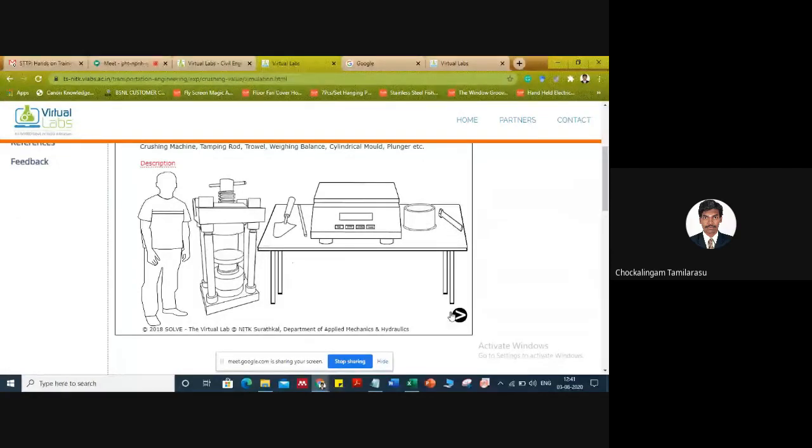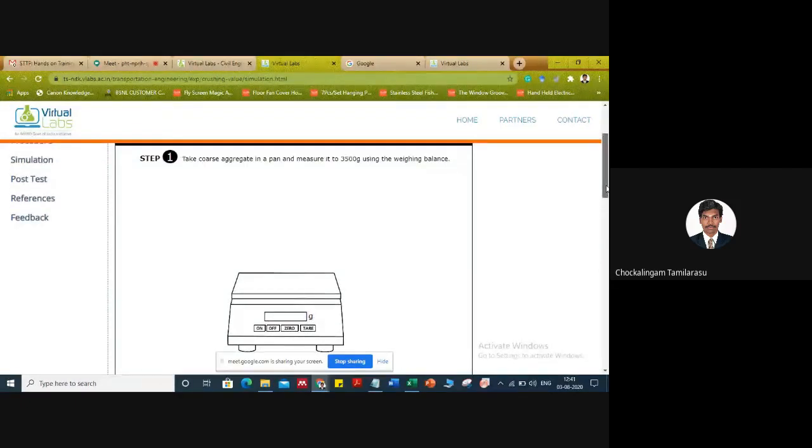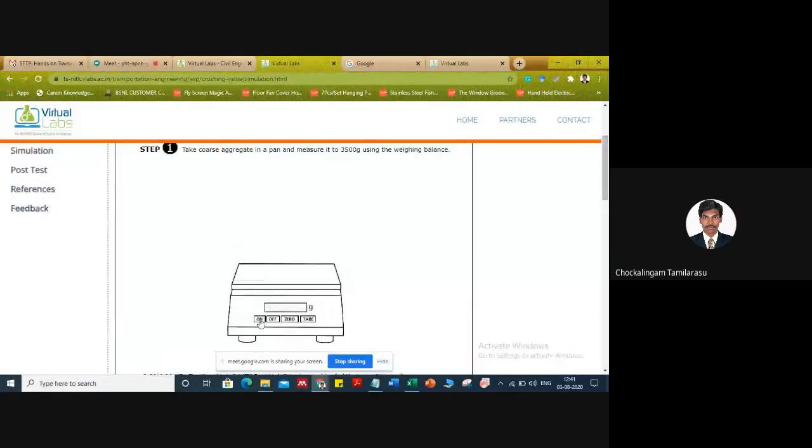Now we'll move on to the next step, the second one. Initially we want to weigh the coarse aggregate. It is clearly mentioned: take coarse aggregate in a pan and measure 3.5 kg using the weighing balance. So initially we have to switch on the weighing balance, then place the pan over here and tare it. Similar kind of thing we are doing in offline mode. Then we put the aggregate and weigh it to nearly 3.5 kg. Then you have to click here. The arrow indicates where we have to click the mouse pointer. Once again, the aggregate will be poured on the pan. It is measuring as 3.5 kg, 3,500 gram. Then we will move on to the next step.